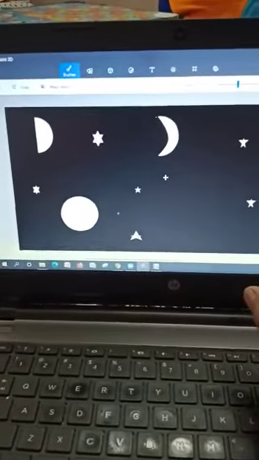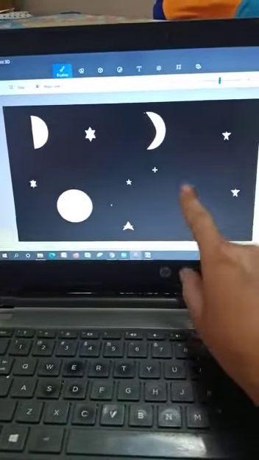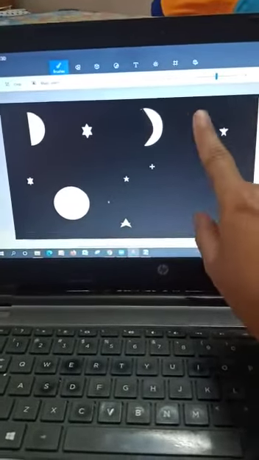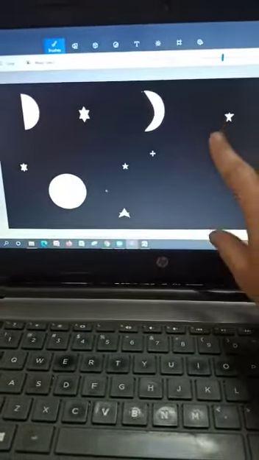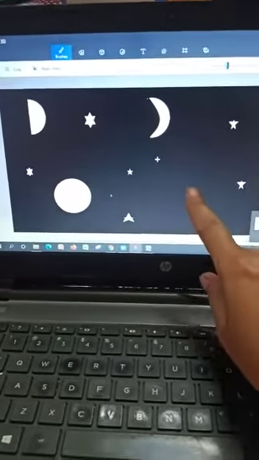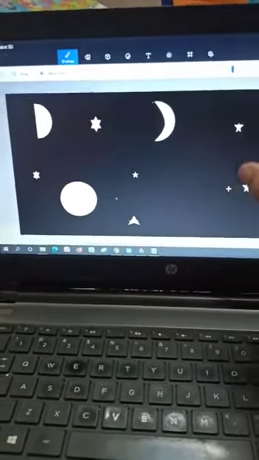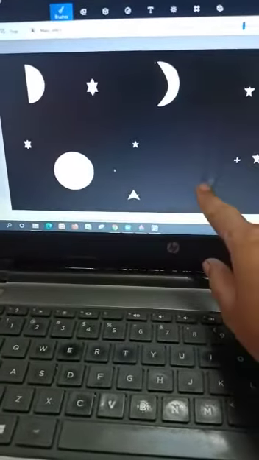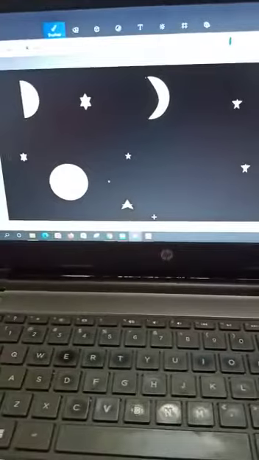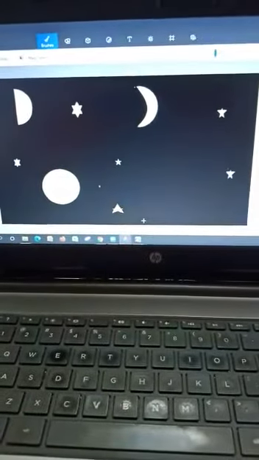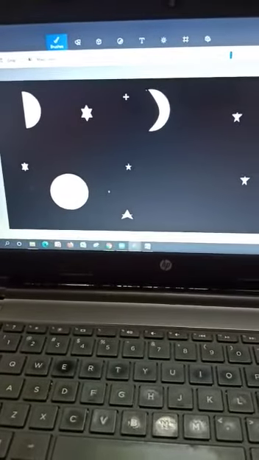Okay, one more thing, it's not mandatory, but if possible, just try to take the print out of what you have drawn here, of your picture, and stick it in your ICT notebook. So you're going to write the instructions in your ICT notebook along with this drawing. The ones who are not able to take the print out, it's not very feasible, just try to draw this on the plain page, on the left hand side page of your ICT notebook, and on the right hand side you'll write the instructions, okay.